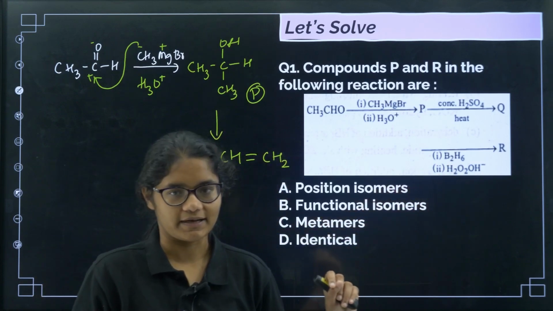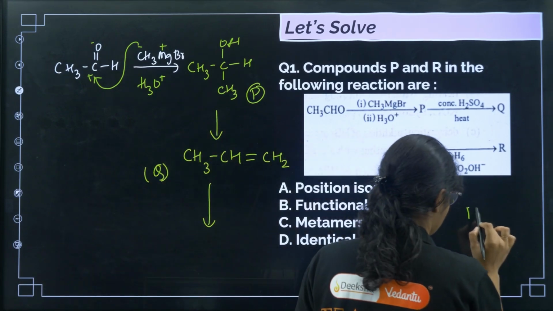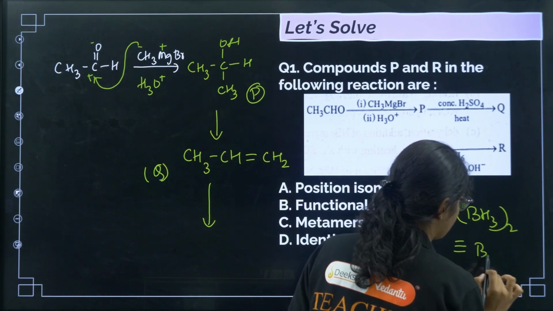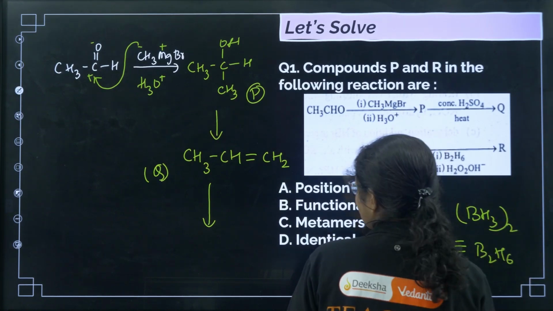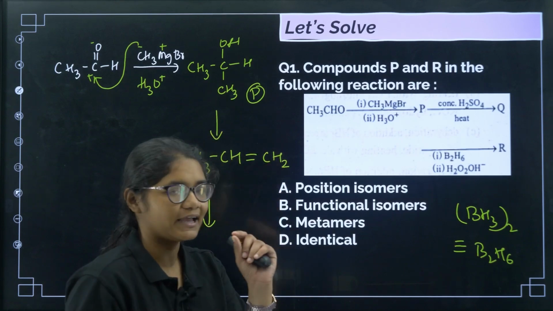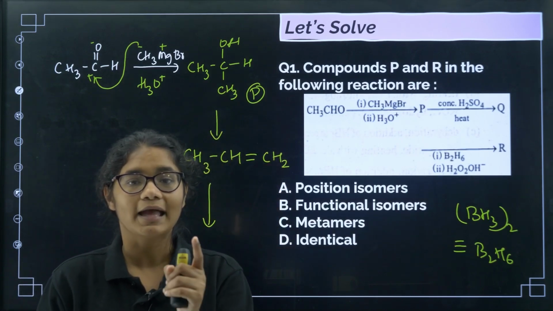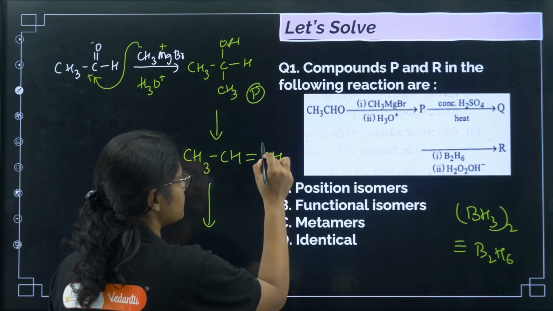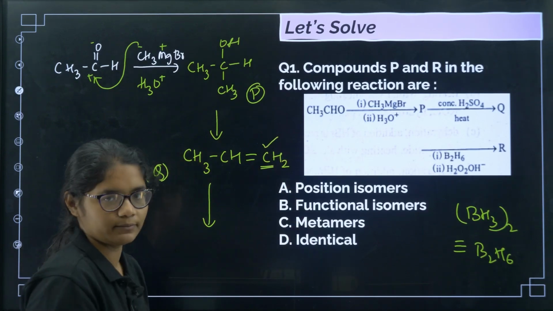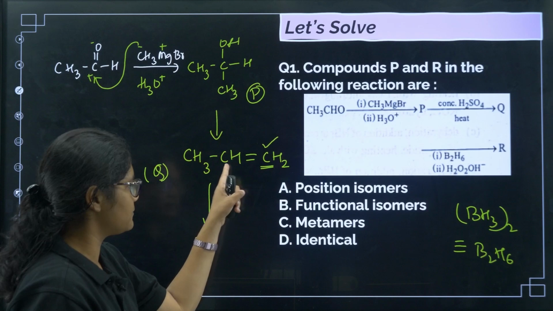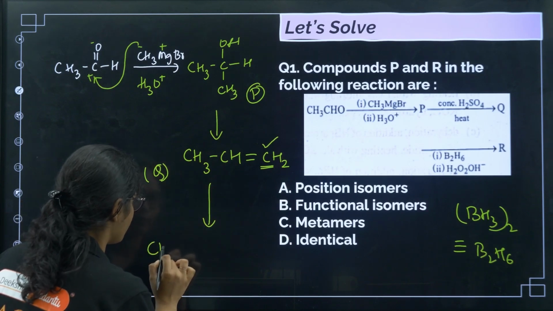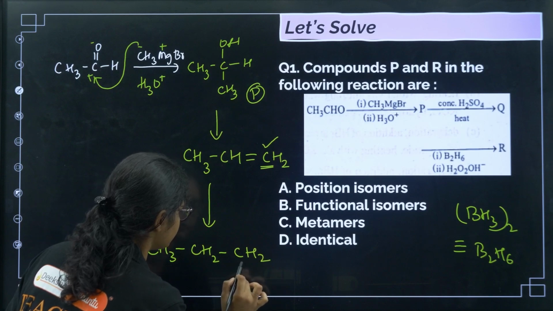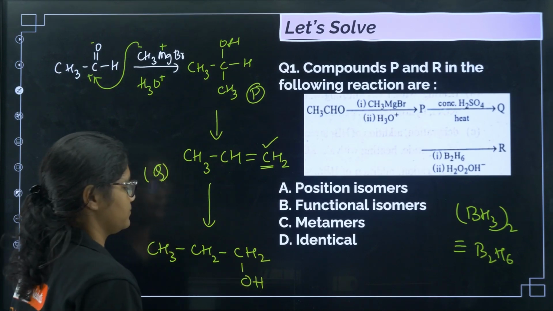B2H6, H2O2, OH minus. So we have written BH3 whole 2. If you remember in hydroboration oxidation, this is equivalent to writing B2H6. So that means it adds H and OH but following anti-Markovnikov's rule, right? Anti-Markovnikov's rule means what? Negative part will go to the carbon having more number of hydrogen, right? So OH will go to this carbon, H will come to this carbon. So what product I'll get? CH3, CH2, CH2, OH, right?